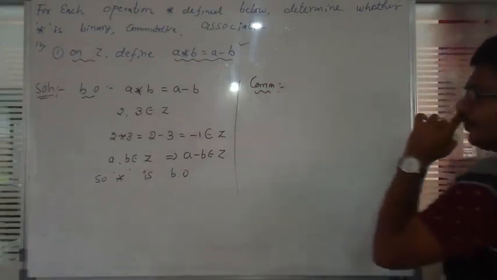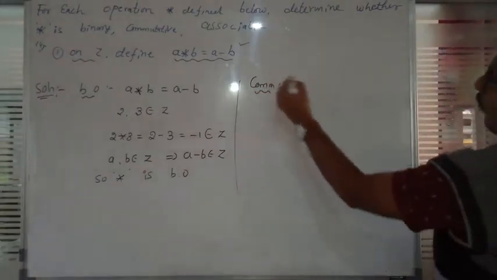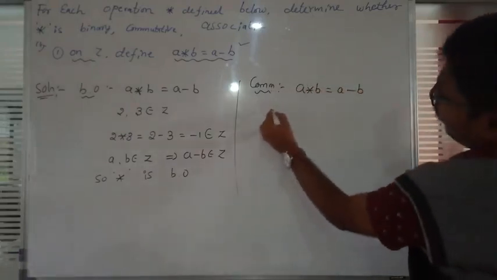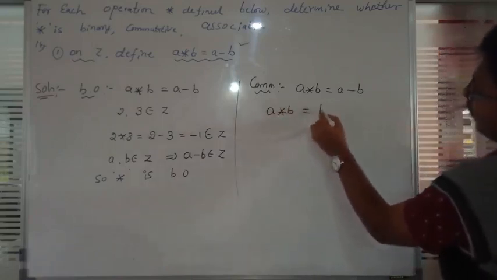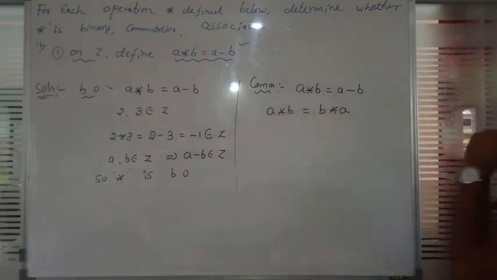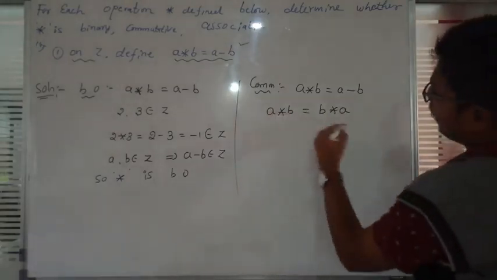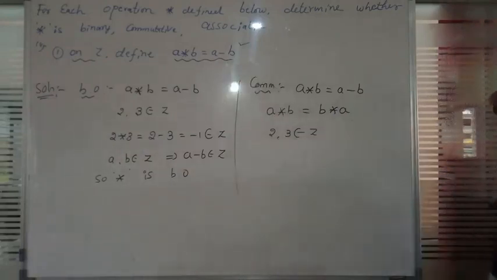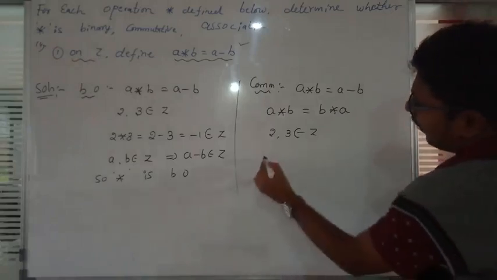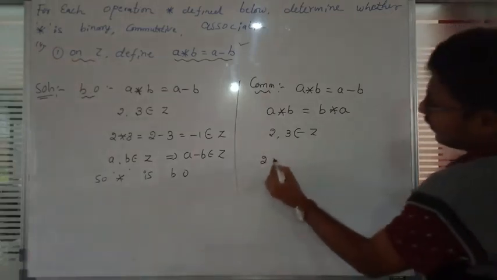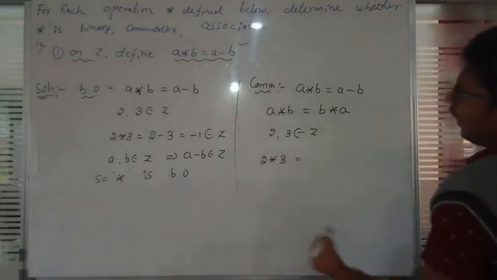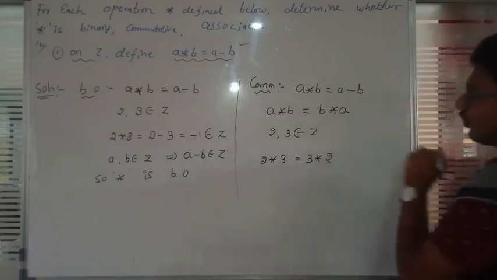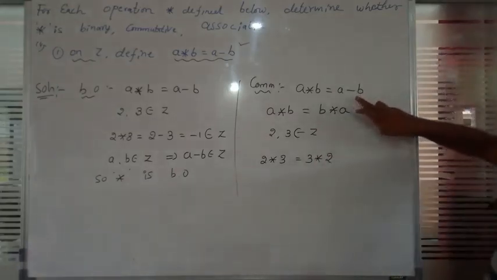We will check commutative. Once again we write A star B is equal to A minus B, and the commutative property is defined as A star B is equal to B star A. Now we take two numbers, 2 and 3, belonging to Z. I keep 2 in the placement of A and 3 in the placement of B, and then in the placement of B we keep 3 and in the placement of A we keep 2. According to this, A star B means A minus B.